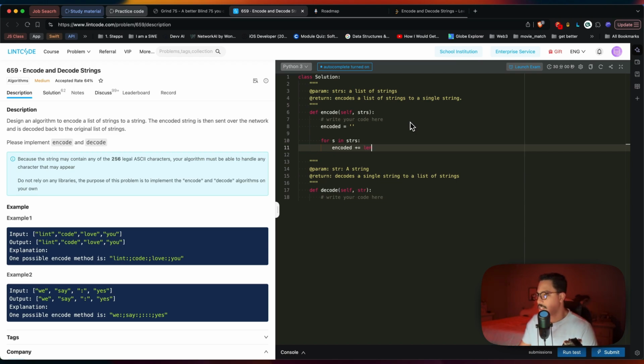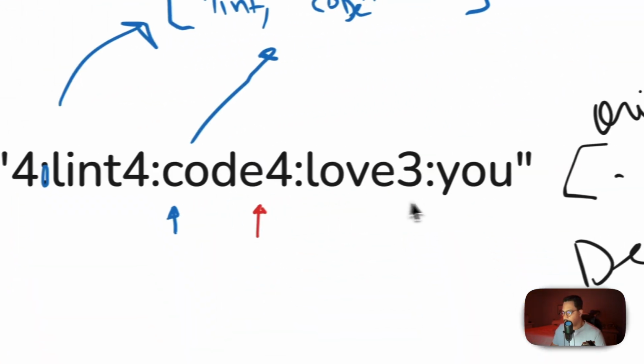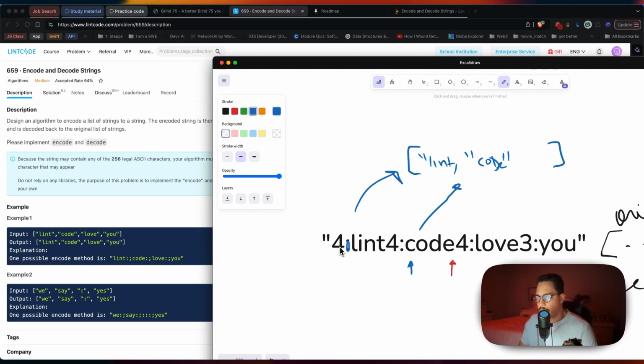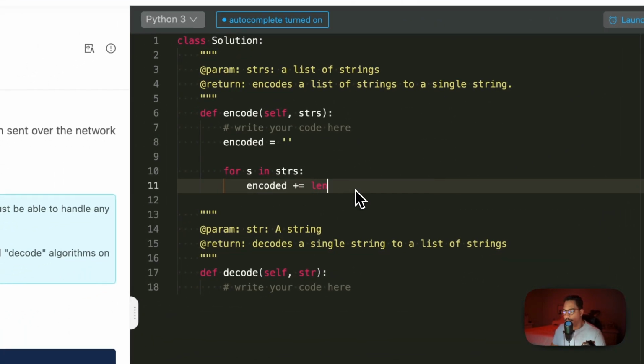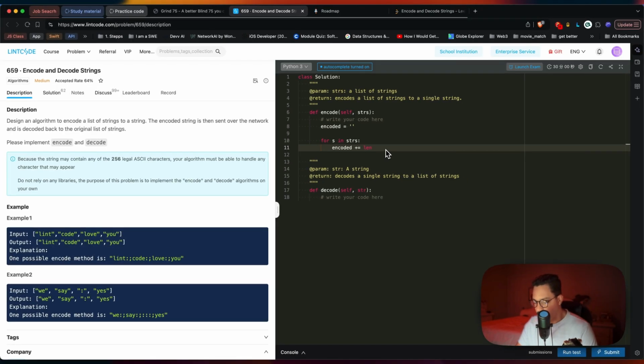That is the first thing in our list, right? We need the length. So we're going to create this string here. What is it? The first thing we need is the length. So we're going to say, hey, the length of the string.